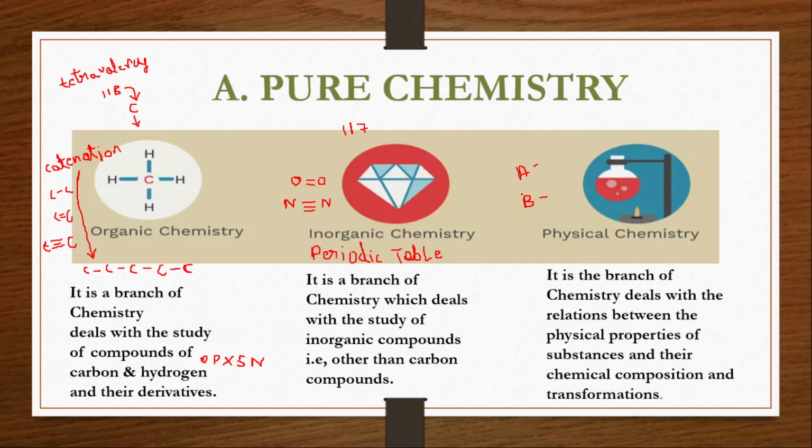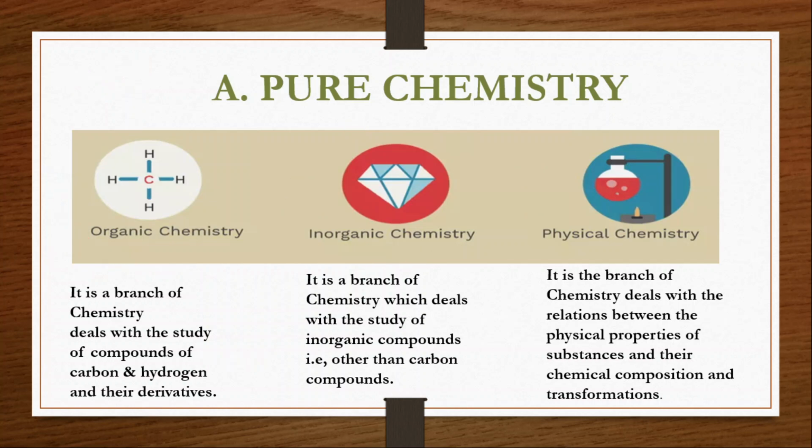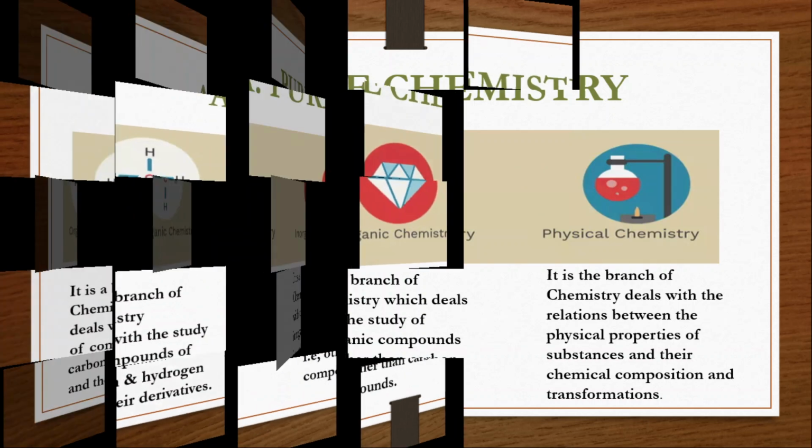So the same property, same type of material, we have drawn a formula for this one, and the same formula we are going to use for B also, and will be calculating or relating the things between the physical property changes or energy changes or the chemical composition changes which is taking place during the reaction. All this is about pure chemistry.